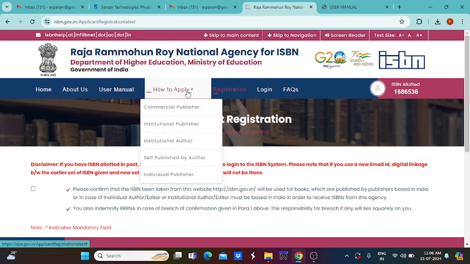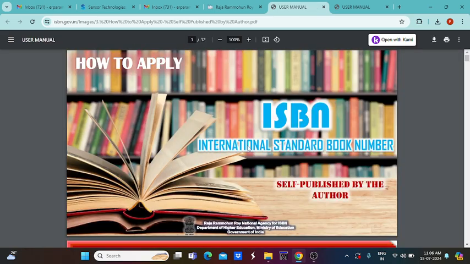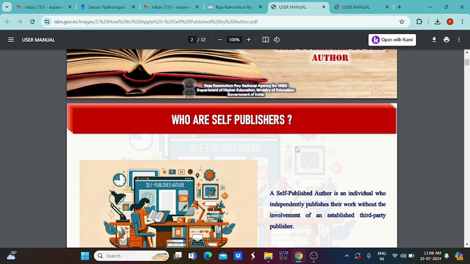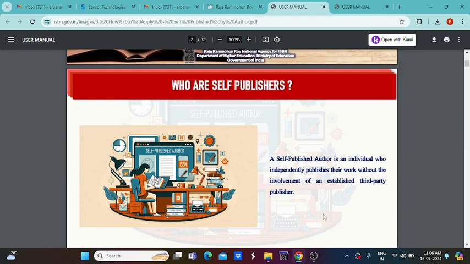So next category is self-published by author. This is a main important thing. In this category, any person who is an Indian citizen can publish their own publications.